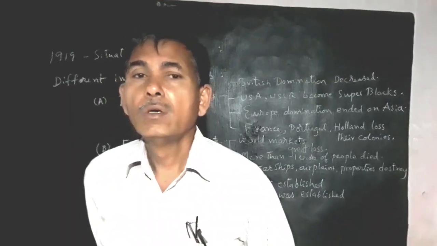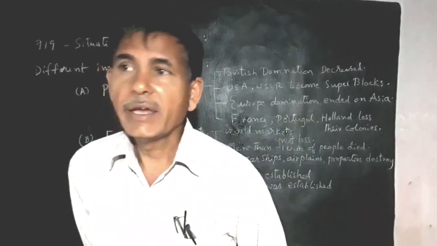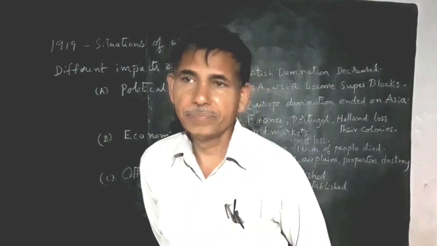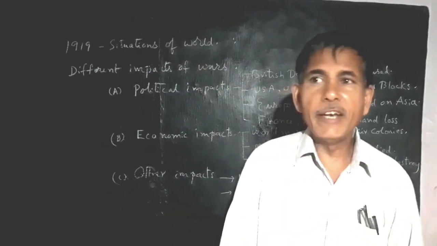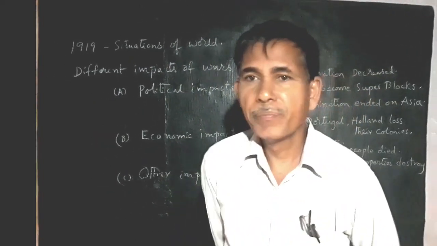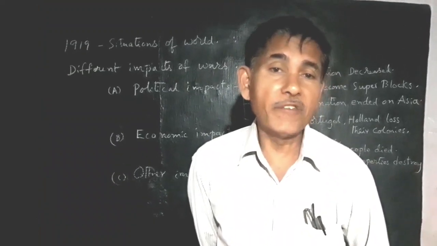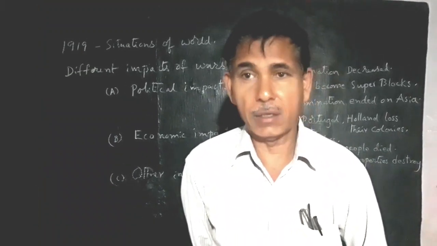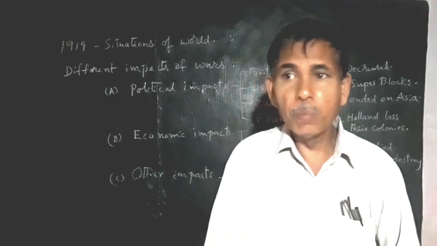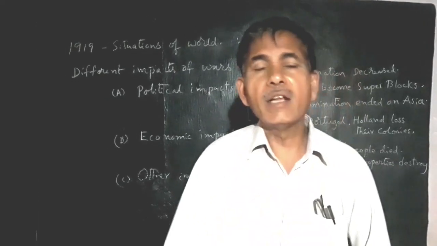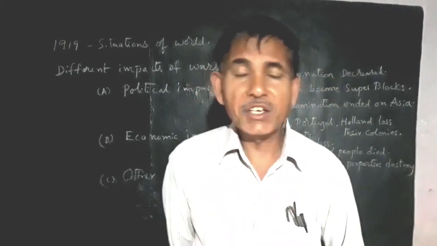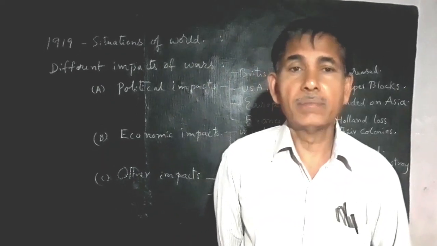Students, today our topic is the end of the First World War. Germany was defeated by the Triple Entente. What are the impacts after the First World War? The Treaty of Versailles imposed many insults and restrictions on Germany.